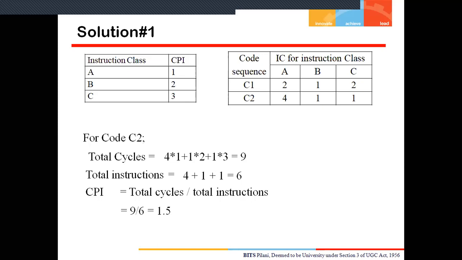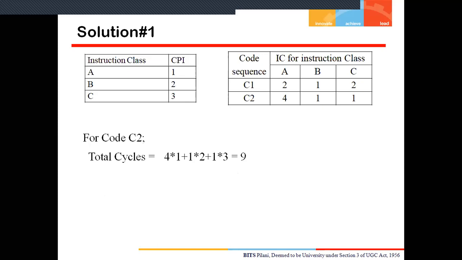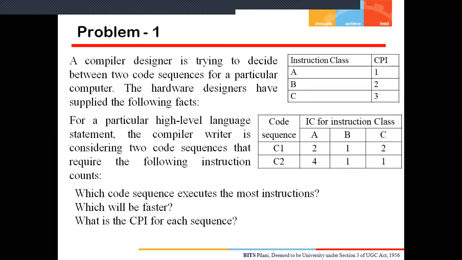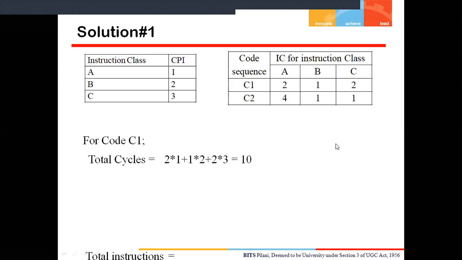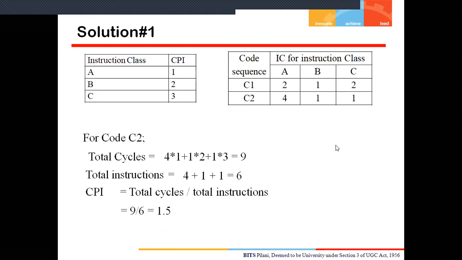So how will we calculate the less execution time? Here the faster is C2. We can easily say that since the code sequence that executes the most instructions is C2, C2 will be the faster, because it takes less execution time. Okay, so I hope problem number one is clear: which will be the faster, which code sequence executes the most instructions, and how will you solve these types of problems? How will you calculate CPI for a given question? So let's proceed. Let's try another question.